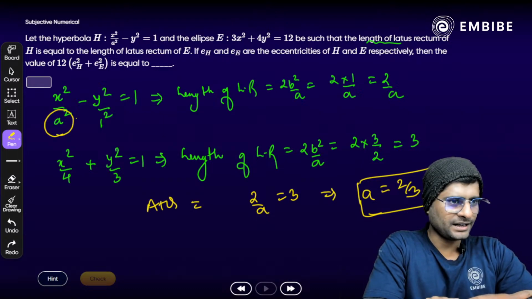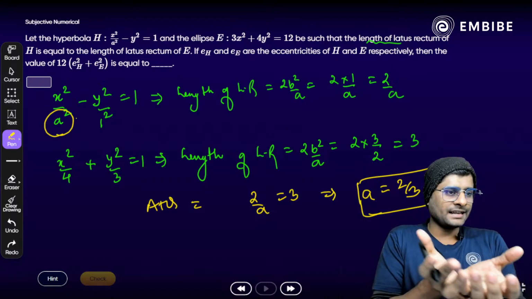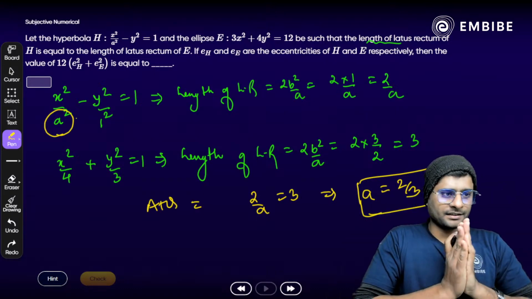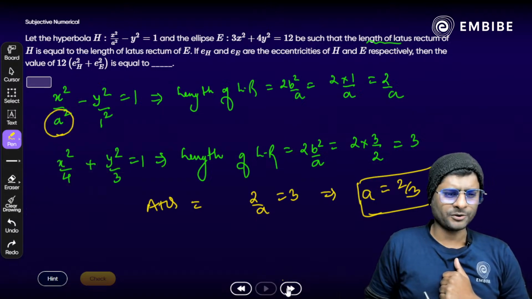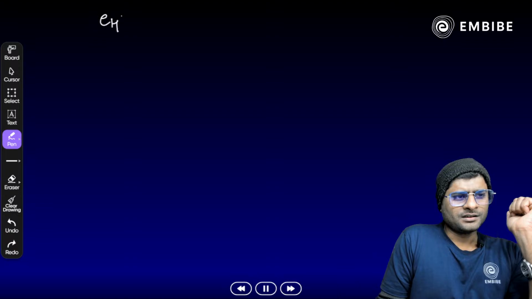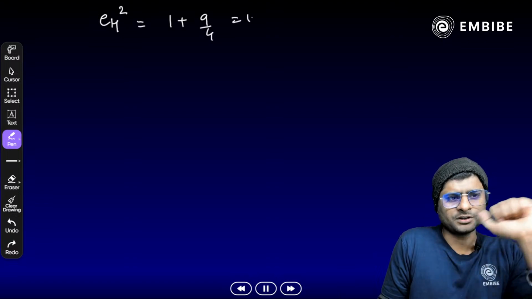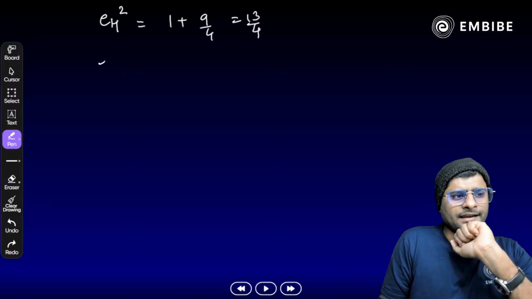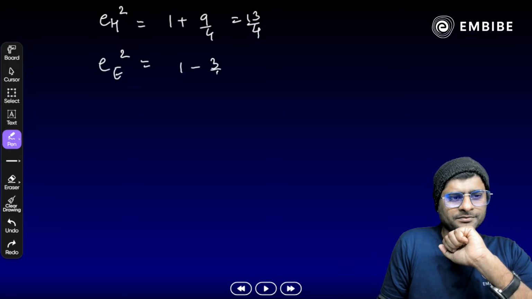Now it's time to find out eccentricity here. We find the eccentricity by squaring both and adding. You can directly write the formula for eccentricity in square form, no worry about it. Like eH square, eccentricity of hyperbola, 1 plus 9 by 4, that should be 13 by 4. And eccentricity of ellipse, square of it, that should be 1 minus 3 by 4, that is 1 by 4.